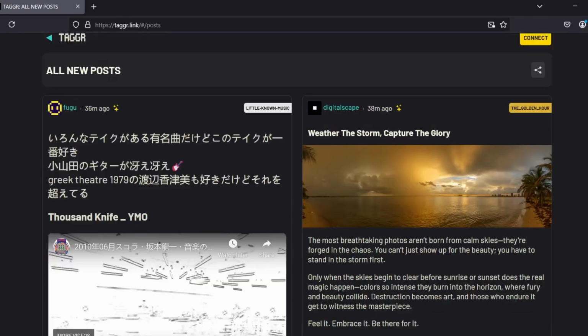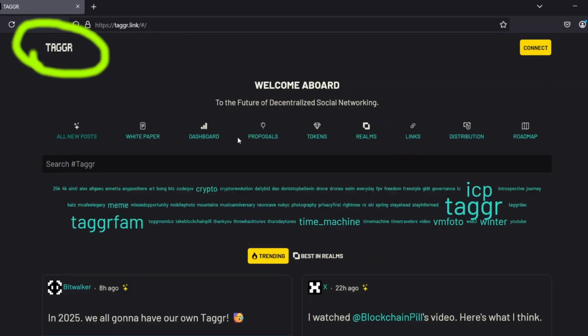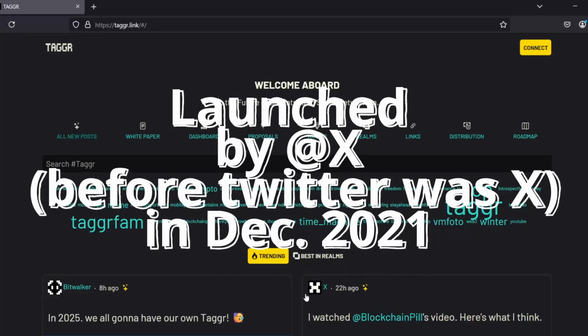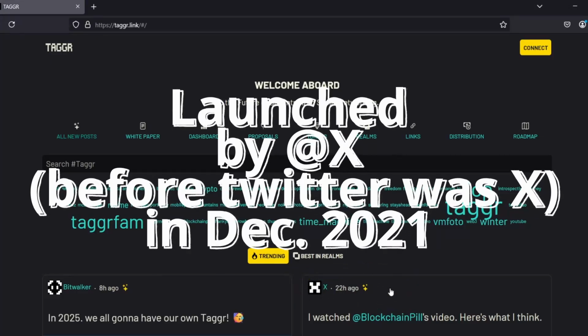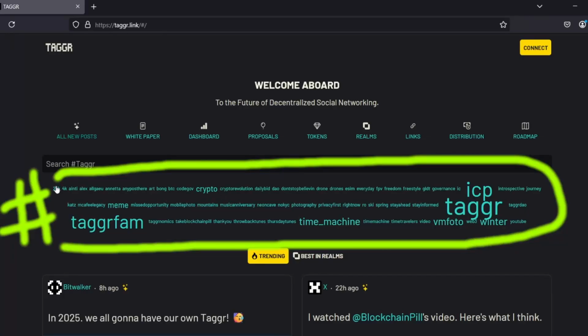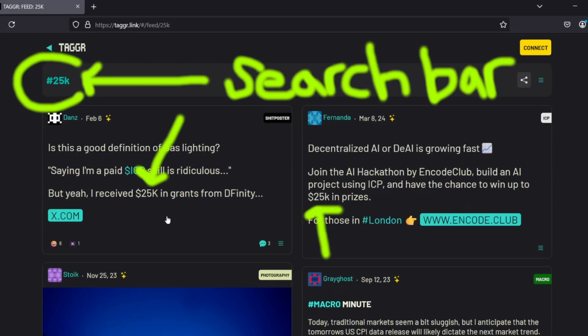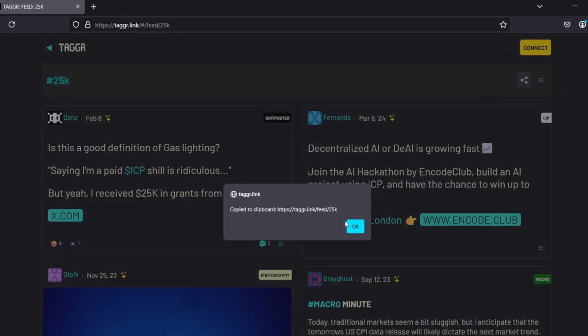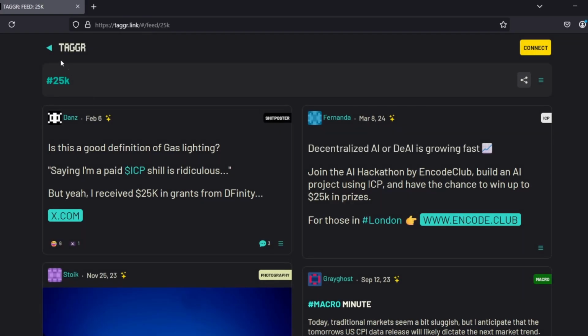Okay, what else can we look at? If you want to go back up to the top, hit the Taggr. Taggr was started as an experiment by X. This was the main developer. He recently stopped developing after 3 years of pretty steady updates. What you can do on Taggr is you can follow a hashtag and see what's going on in that hashtag. So 25,000, that's the hashtag, and we see different things. And over here I can follow it or share it. Okay, so there's lots of ways to get around Taggr.